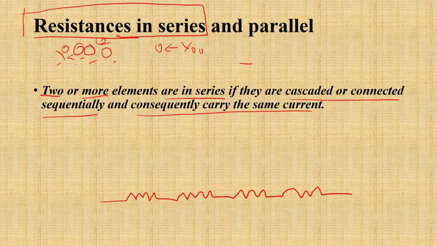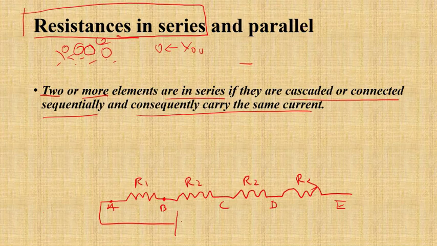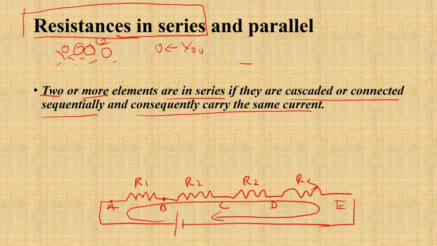One after the other. And from one end to the other end, so one resistance is connected to the first end of the next resistance, say A is connected to point B, is connected to point C, and D, and E, and so on. It goes on. This is when resistances are connected. And if you connect a battery around here, you find that the current flowing through the circuit is actually the same current. R1 will have the same current as R2, R3, and R4. So that is meant by resistance in series.